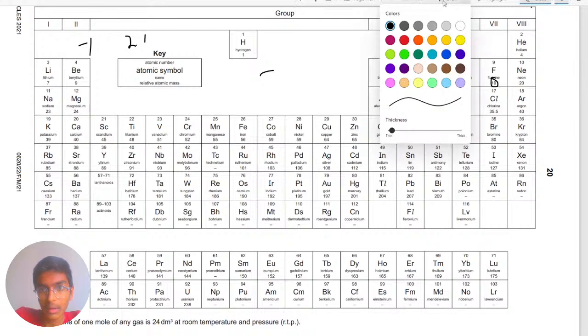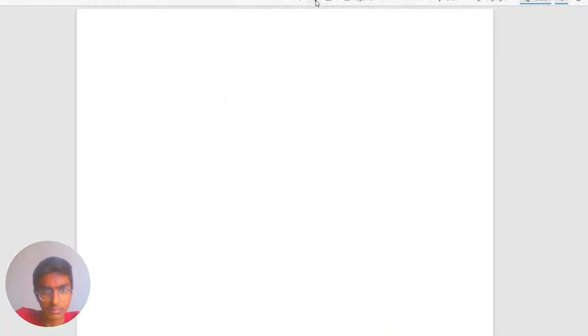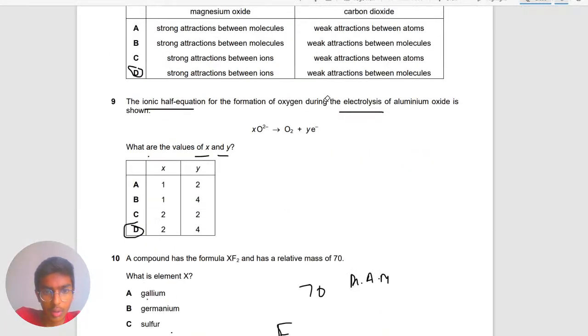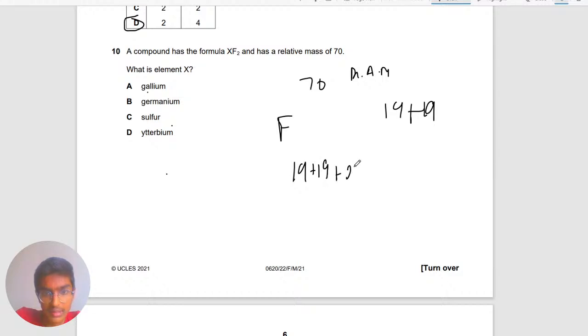Okay, so I'm going to come back to the periodic table. Don't worry. So it's F, right? F we just saw is 19, so it's F2, so 19 plus 19. Okay, so let's make an equation. 19 plus 19 plus X should give you 70. Because again, relative mass is the total of all.